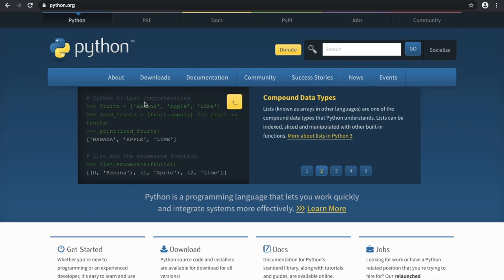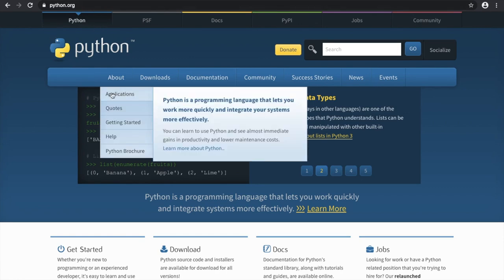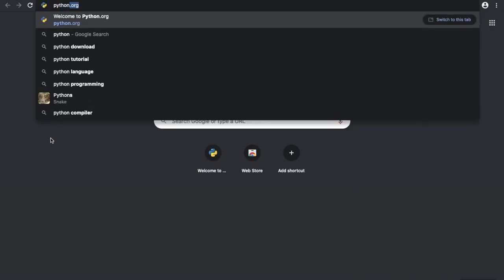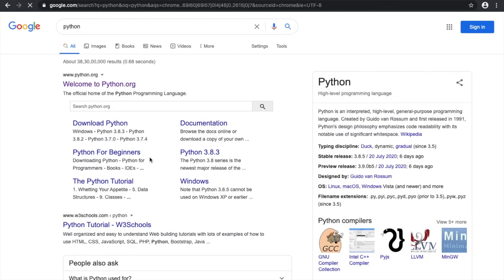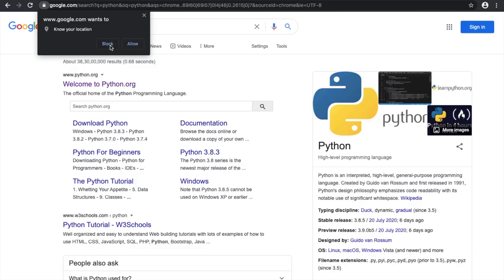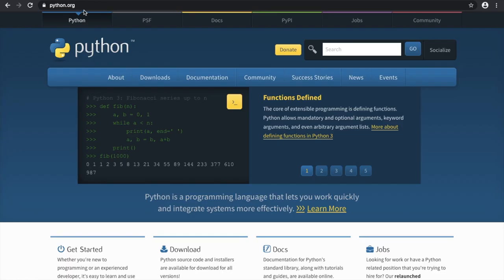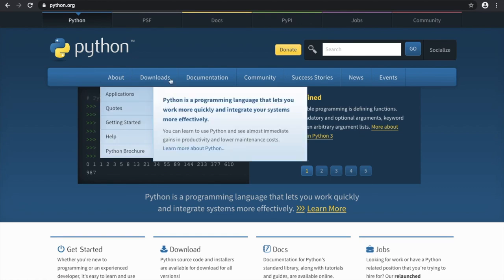To download Python, we can directly go to python.org, or we can just Google Python, and the first link that appears is the official website of Python. So here it is. Let's close the tab.